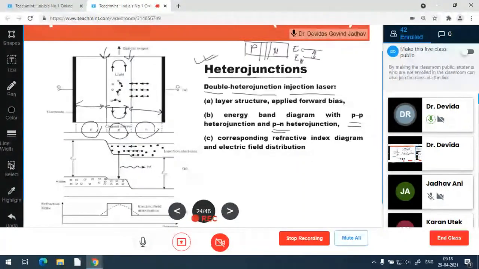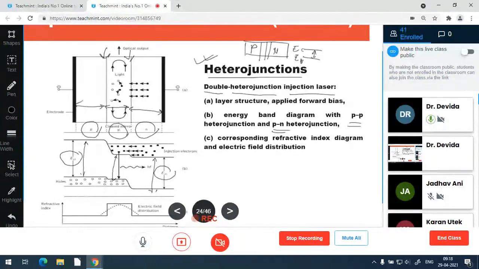Here you can observe this is EG1, this is EG2, both are different. At the same time, this P region band gap energy is different, which is kept very small, and that makes a peculiar step-like structure in the energy diagram.